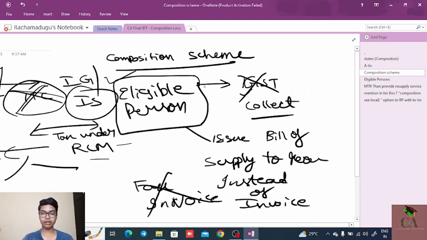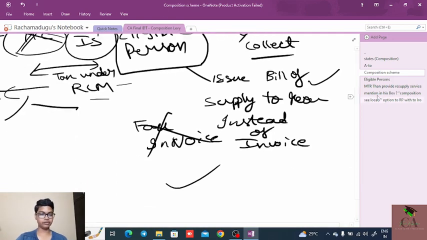Next, he is not eligible to collect GST from the customers. He can issue a bill of supply, but he is not eligible to issue a tax invoice. That is this.